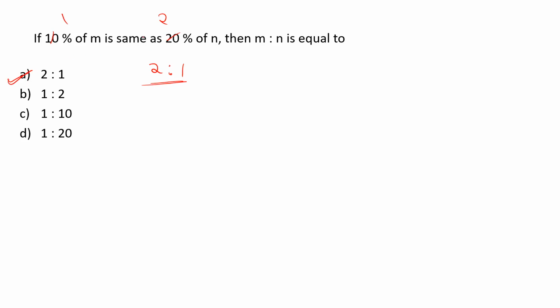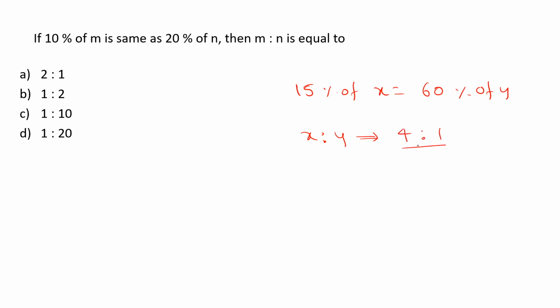You are supposed to derive the ratio from the given information like this. Okay, let us take 2 more examples and be acclimatized to the condition. If it is given that 15% of x is equal to 60% of y, then you are supposed to draw the ratio of x is to y as 4 is to 1 very comfortably. Okay, you should be able to derive the ratio very comfortably.